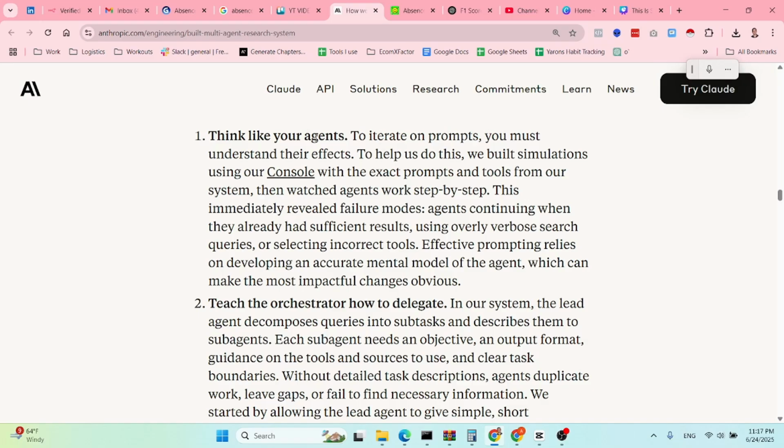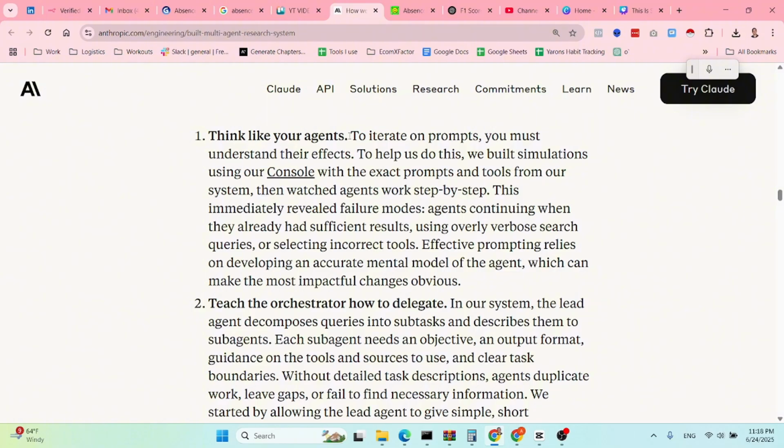So first of all, here are a few important lessons regarding how to build reliable agents. First of all, you must understand the effect of your prompts, and you must think as if you're an agent. Many people say that you should treat your agent as if he was an intern.